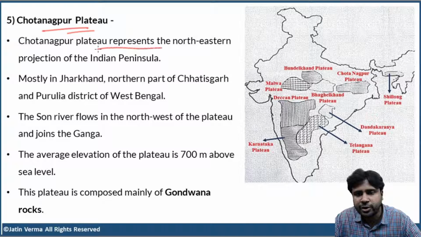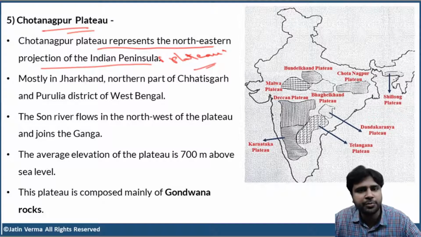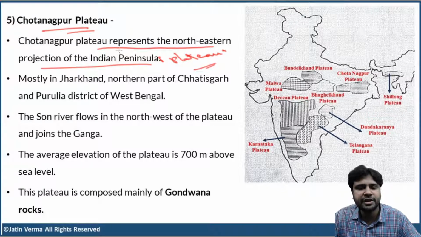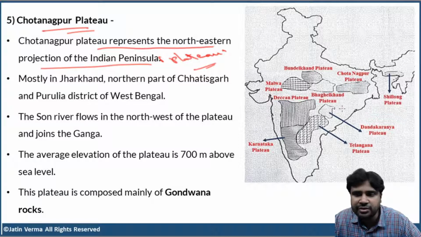Chota Nagpur Plateau represents the northeastern projection of the Indian peninsula. Okay. So, this is the Chota Nagpur Plateau. And actually, okay, Indian Peninsular Plateau. This sentence is not complete. There's a small typo here. Now, look at this sentence again. Chota Nagpur Plateau represents the northeastern projection of the Indian Peninsular Plateau. So, Chota Nagpur Plateau is the northeastern extension of the Peninsular Plateau. You can think in that way.